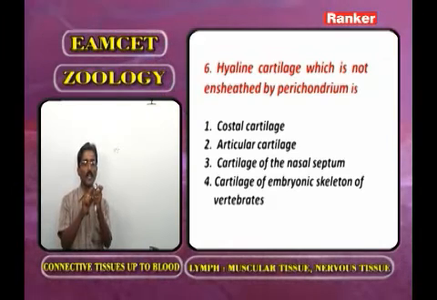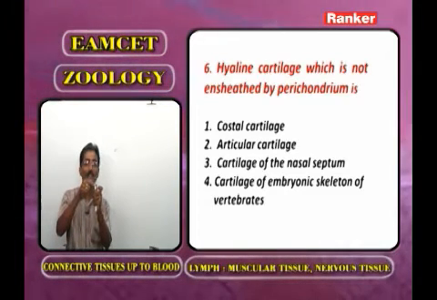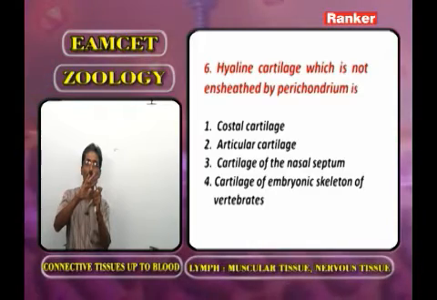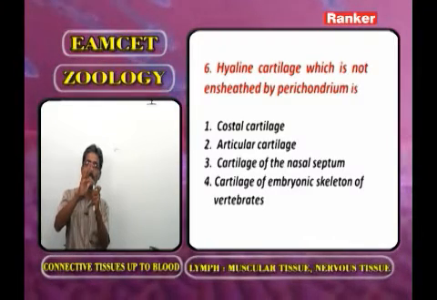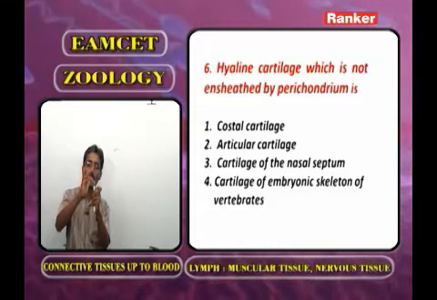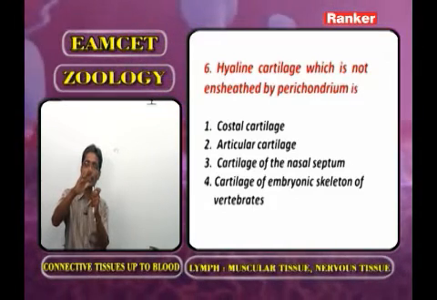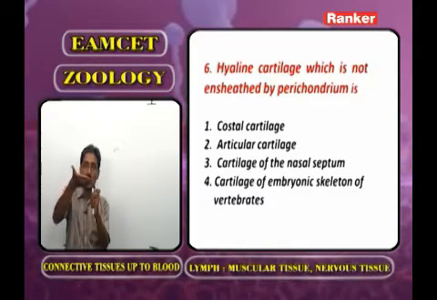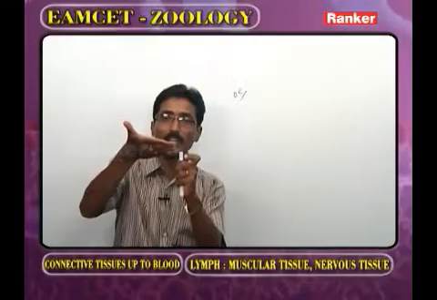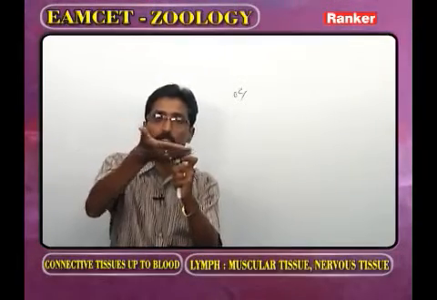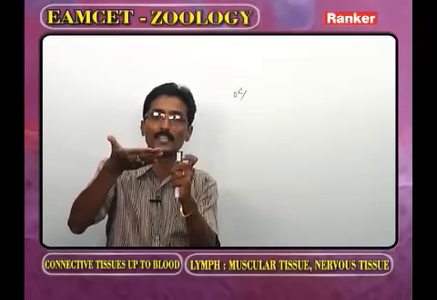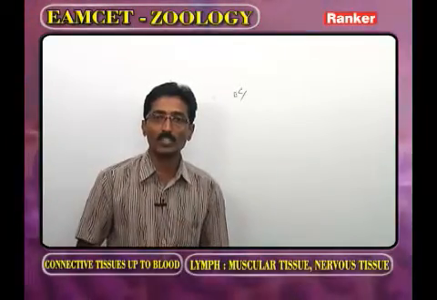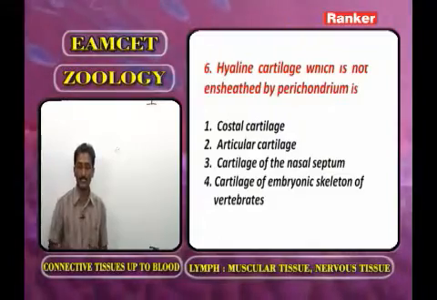This part we call the epiphysis. Around the epiphysis hyaline cartilage is present. In this hyaline cartilage there is no perichondrium. The hyaline cartilage around the epiphysis is called articular cartilage. In the articular cartilage, no perichondrium. On the ventral side of the rib what is present? Hyaline cartilage called costal cartilage. In the costal cartilage what is absent? The perichondrium is absent. Now based on this information you have to identify the correct answer for this question.